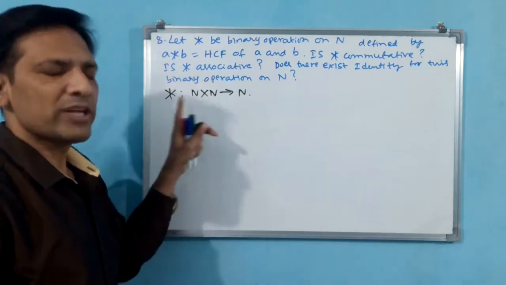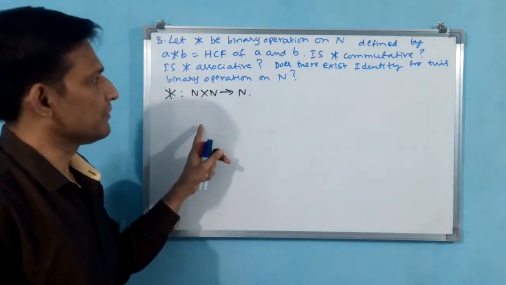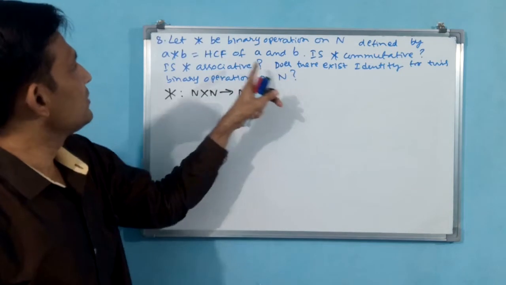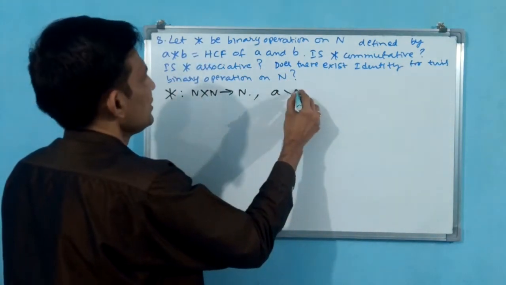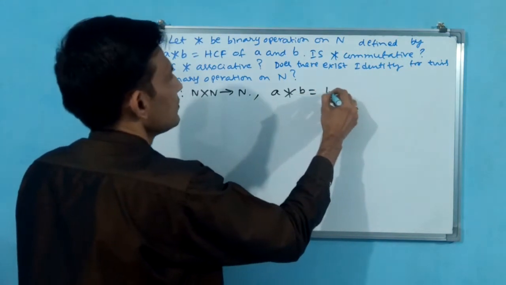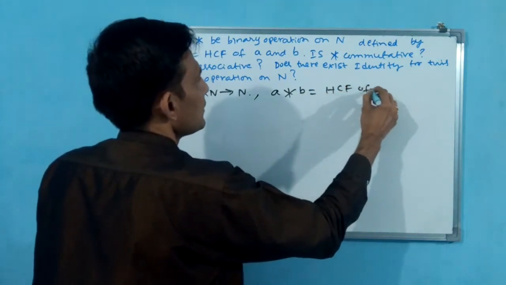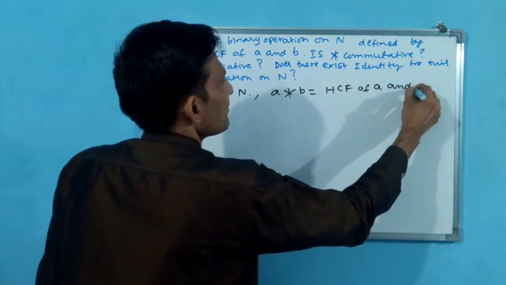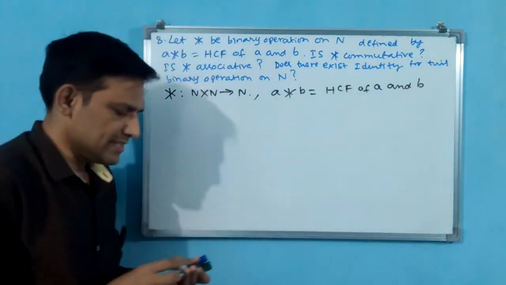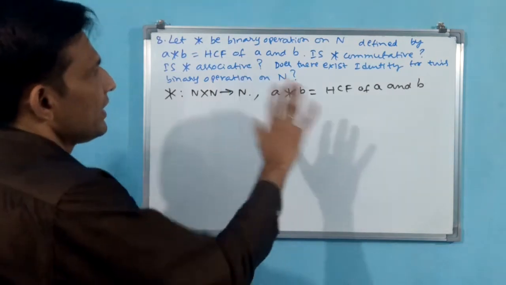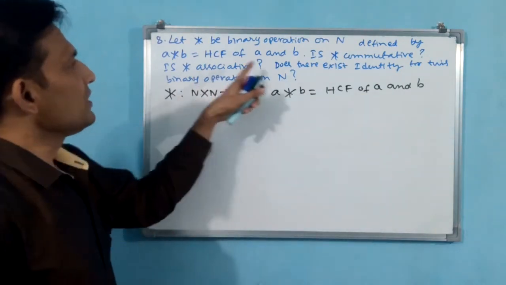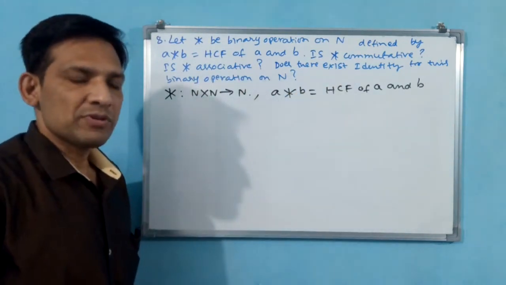Okay. This is the format, but not the original operation. What is the original operation? The original operation is this one: (A, B) maps to A star B, which is equal to the HCF of A and B. That means the highest common factor is the binary operation here. Okay. Until now, okay. But now you see, is star commutative?